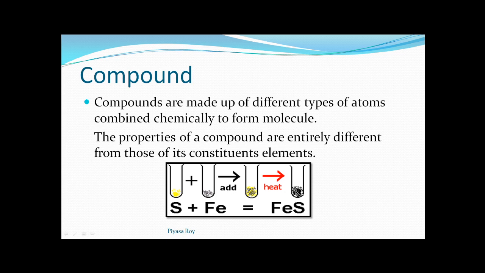From this we can prove that after forming a compound, the constituent elements lose their individual properties. This is a very important characteristic of a compound. As we get a compound, we get a totally different substance.